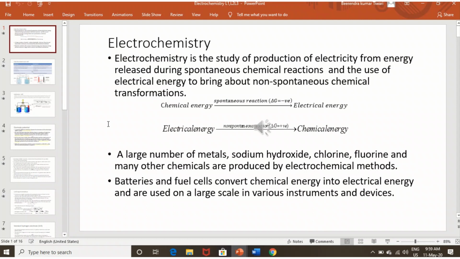Batteries, fuel cells and various dry cells are sources of electrical energy, and that electrical energy is generated by chemical reaction.